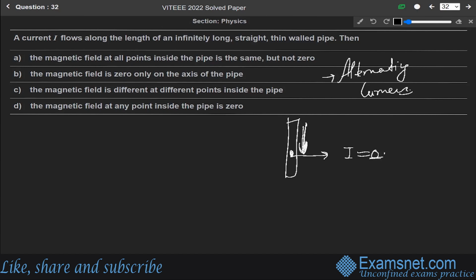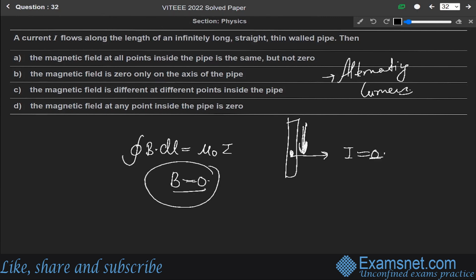Current I is equal to 0, and we know from Ampere's circuital law that the integral of B dot dl equals mu naught into I. Since I is 0, B will be equal to 0. So from this, option D, that the magnetic field at any point inside the pipe is 0. We are not talking about outside the surface of the pipe. We are dealing with a point inside the pipe. So inside the pipe, the magnetic field will be 0, since the current is flowing along the length of the infinitely long wire.